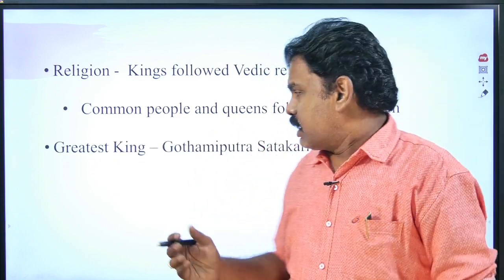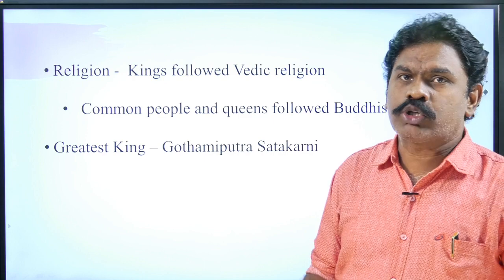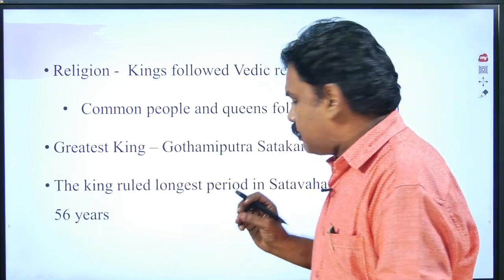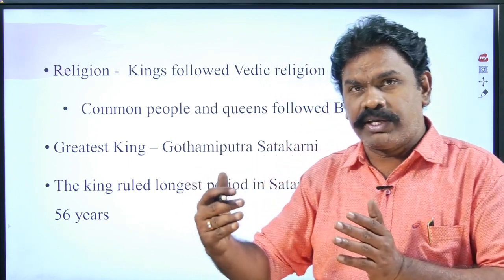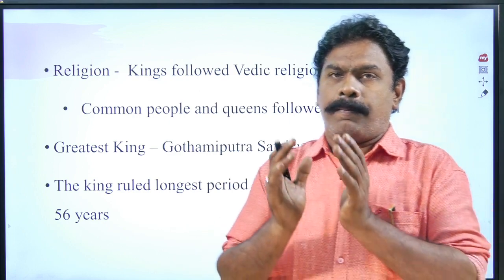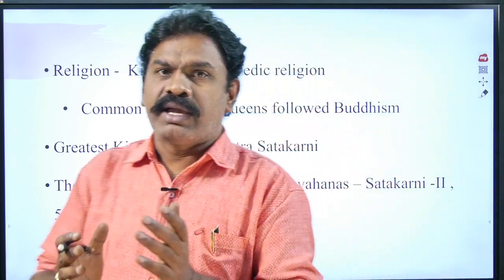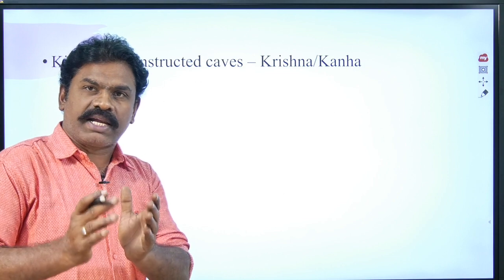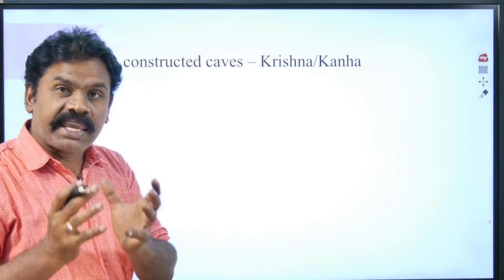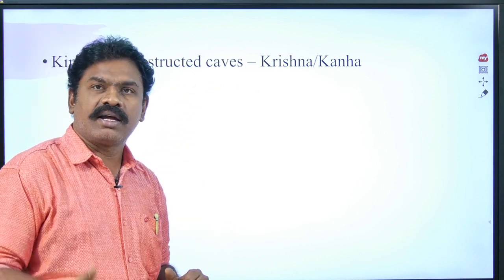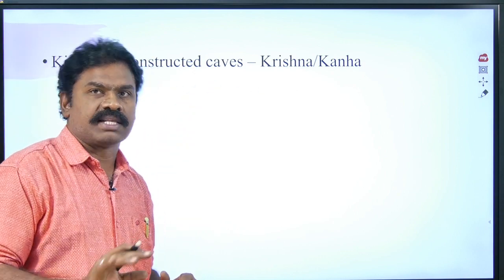Greatest king of the Satavahanas: Gautamiputra Satakarni was the greatest king of the Satavahanas. The king who ruled the longest period, nearly 56 years, was Satakarni. The king who constructed caves was Krishna or Kanha, the second ruler of the Satavahanas.